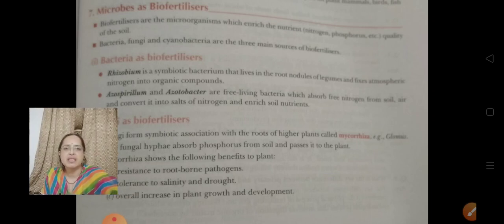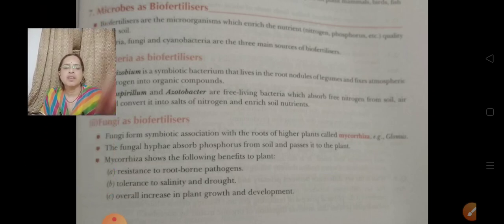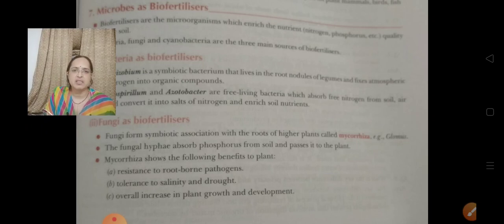Then we say fungi as biofertilizers. Fungi form symbiotic association with the roots of higher plants called mycorrhiza. Thus we have studied with the pinus. In pinus there is mycorrhiza where fungal association is there with the pinus root. So fungal hyphae absorb phosphorus from the soil and pass it to the plant.